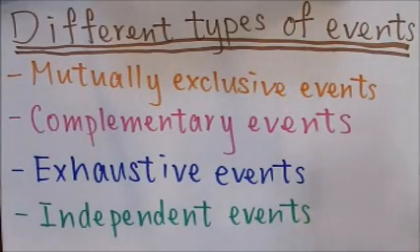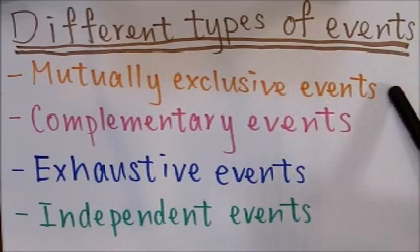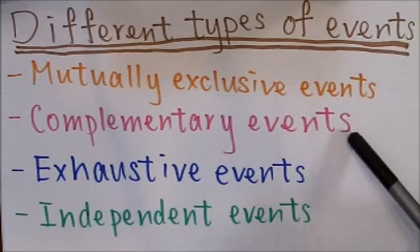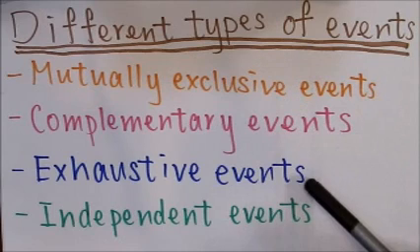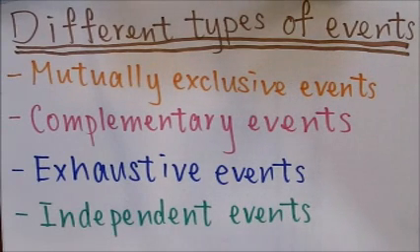What I want to do in this video is to explain the different kinds of relationships between two events. In particular, I would like to talk about mutually exclusive events, complementary events, exhaustive events, and independent events, and their mathematical meanings. Some people might find them confusing the first time they learn this, but it's important to clear up these concepts because you might see them quite often in your statistics class or in probability problems, etc.